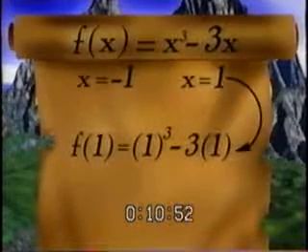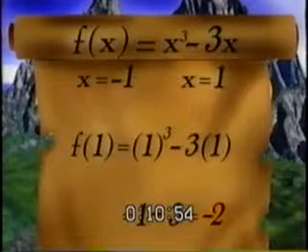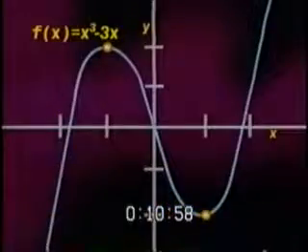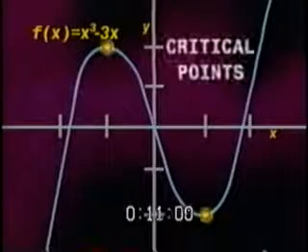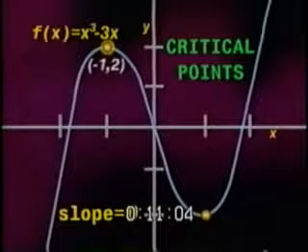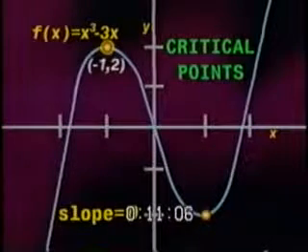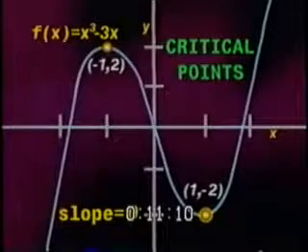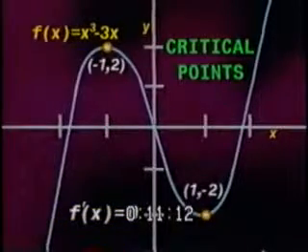Next, substituting in the 1, we get negative 2. So the second critical point is 1, negative 2. As you can see on the graph, these are your critical points. The slope of the curve is 0 at these points, negative 1, 2, and 1, negative 2, because we found the critical points by finding where the derivative was equal to 0.